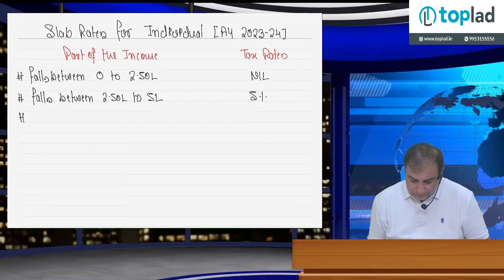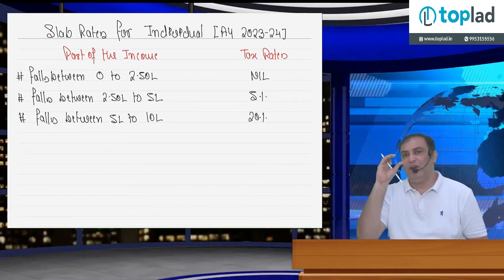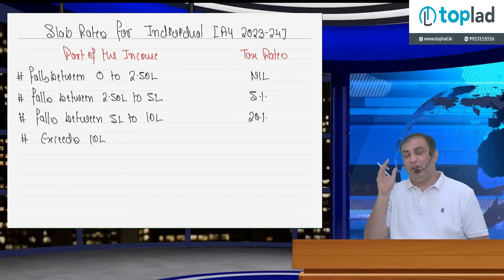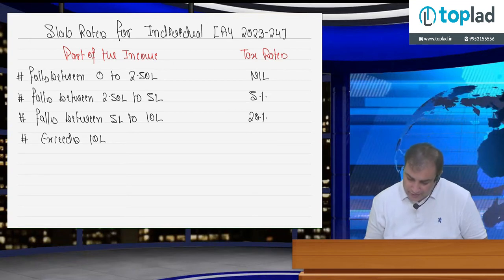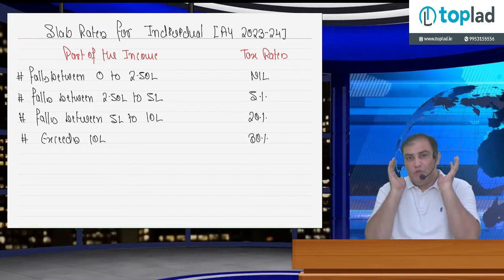Part of the income falls between 5 lakh to 10 lakh. Tax rate is 20% on such part only. That is why it is called slab rate. And part of the income exceeds 10 lakh, and on such part of the income which is more than 10 lakh rupees, tax rate is 30%. Now these are called slab rates. Again, please go through very carefully.